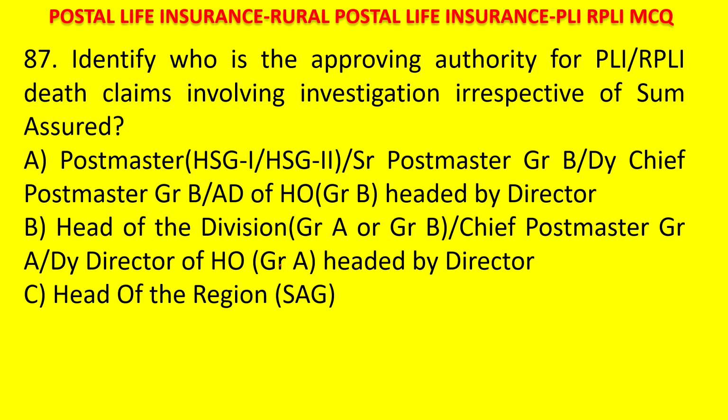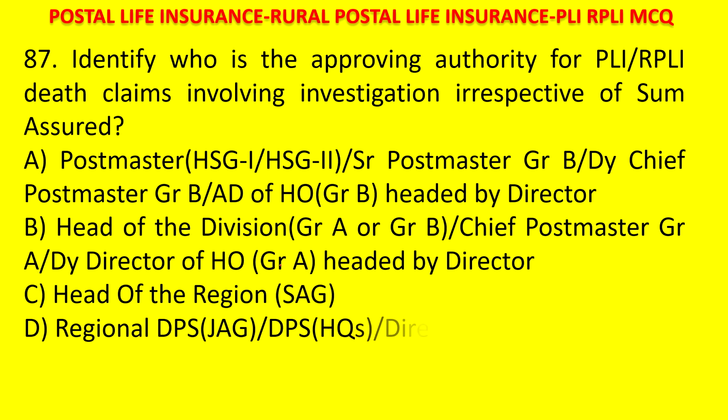C. Head of the Region SAG cadre and Regional DPS, JAG or DPS Headquarters or DPS Director GPO. Your time starts now. Investigation irrespective of sum assured. The answer is Regional DPS or DPS HQ or Director GPO as the case may be.